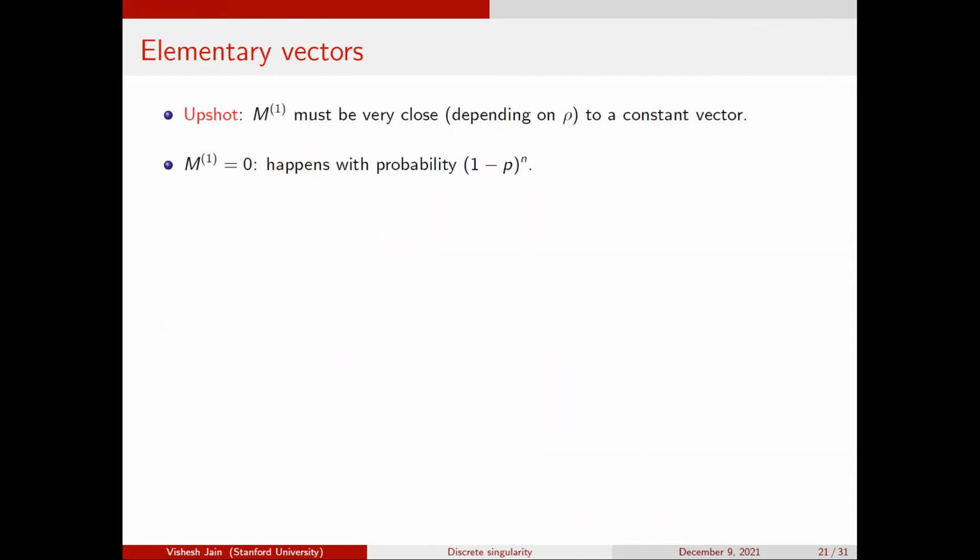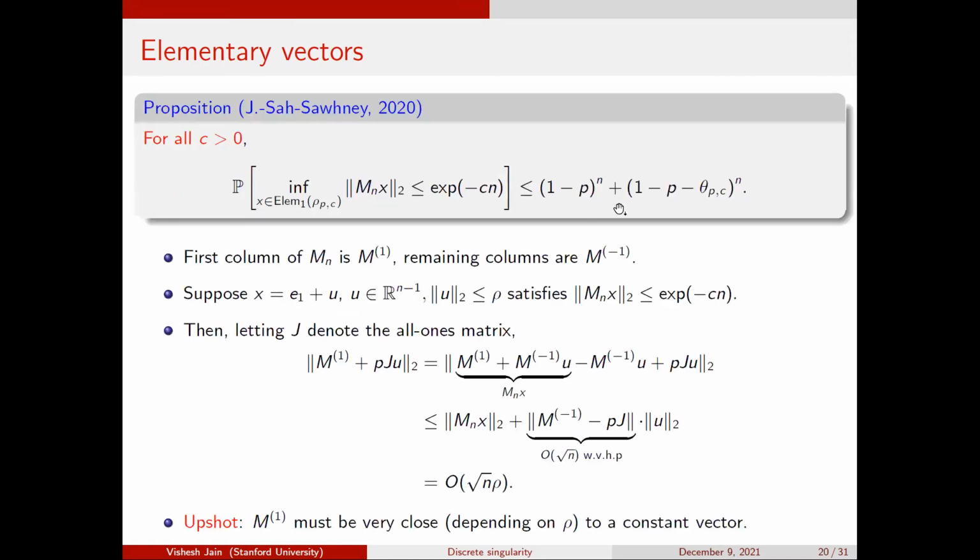Why is this useful for me? Now you can do some case analysis. I know that M1 is an integer vector, with entries 0 or 1, and now it's also close to a constant vector. So it could be very close to all 0 or very close to all 1, these being the two constant vectors. One case is that M1 could literally be 0. This happens with probability (1 minus p) to the n, and this is the dominant term, because if M1 equals 0, my matrix is genuinely singular. So this is unavoidable, and it leads to the (1 minus p) to the n term.